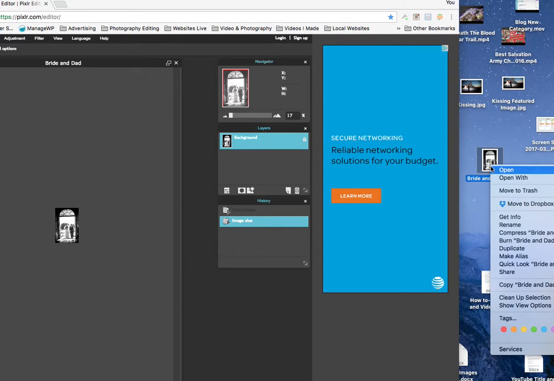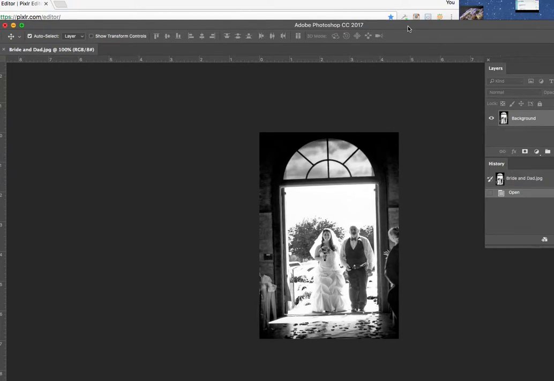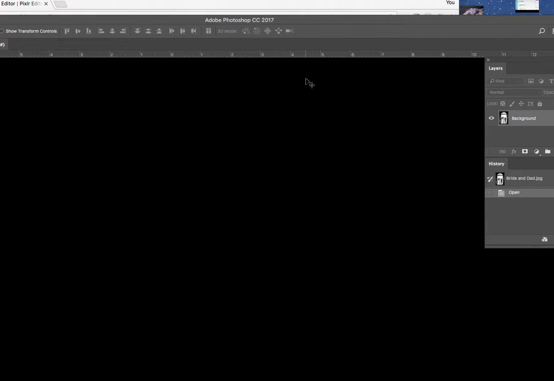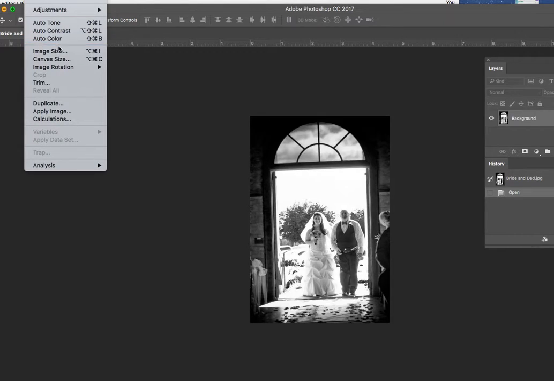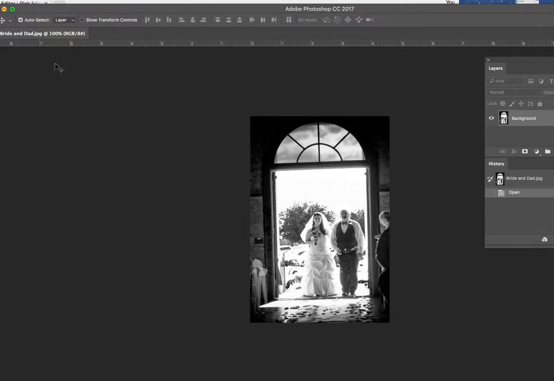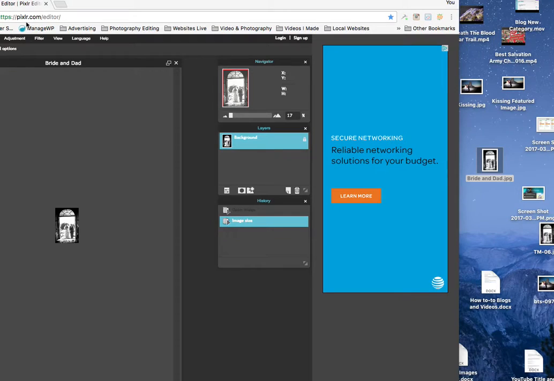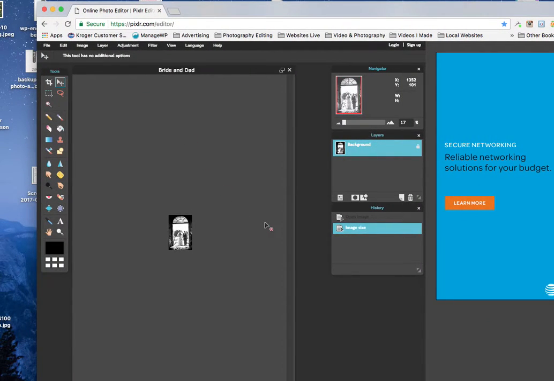And if I open that up into Photoshop, if you don't have Photoshop, you won't need to do this. I'm just trying to show you that it's in there. And I'm going to go to image size, and then you're going to see it's a 7 by 4.6. Anyways, that's where we're at with that. I hit OK, close out of here, but that's where we're at with that, and that's how you do your 2 sizes plus your featured image.